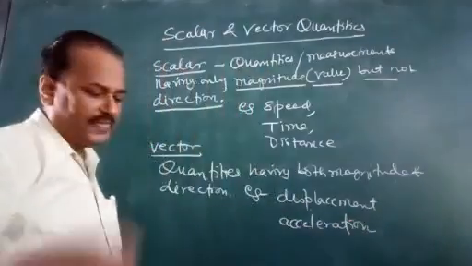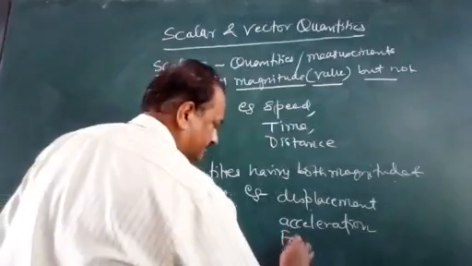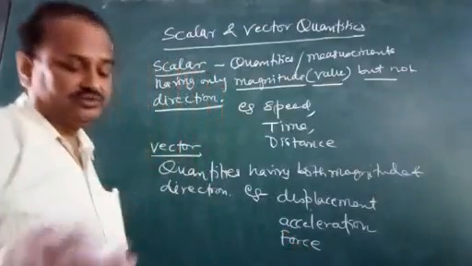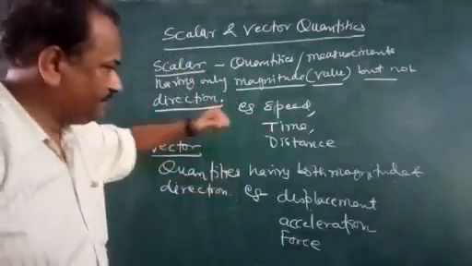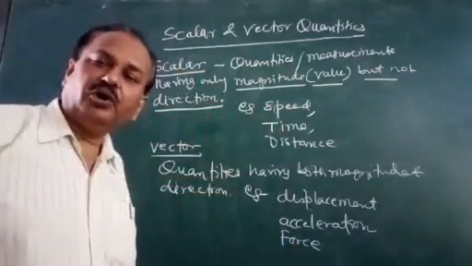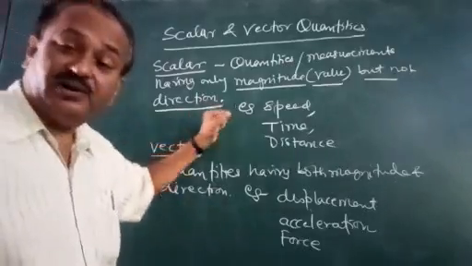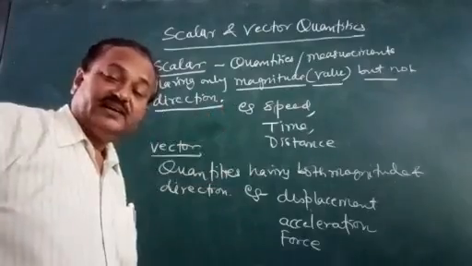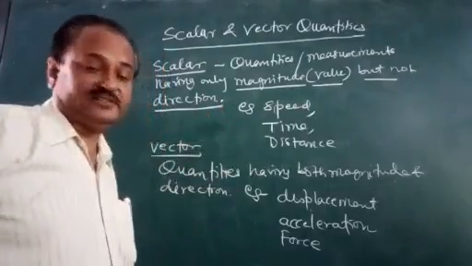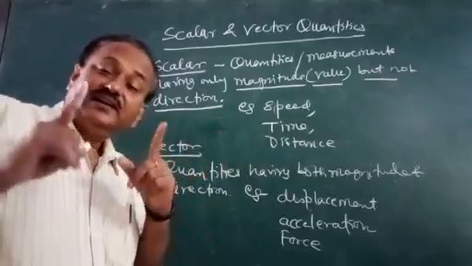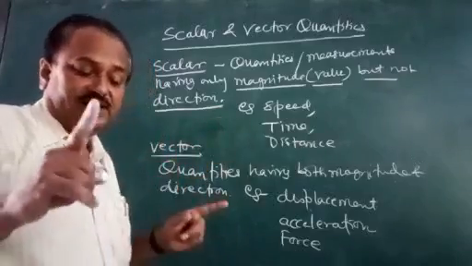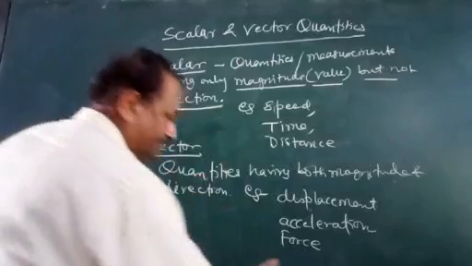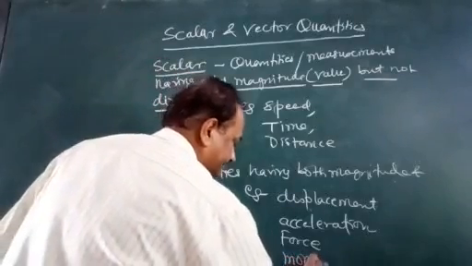Then coming to force. Force is also a vector. See, I am striking this board, so I am applying force in a particular direction. I am pointing toward this, I am applying force here. This is force, and force has a particular direction. Then momentum.